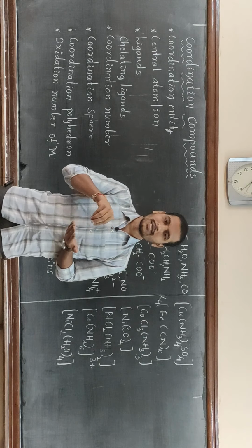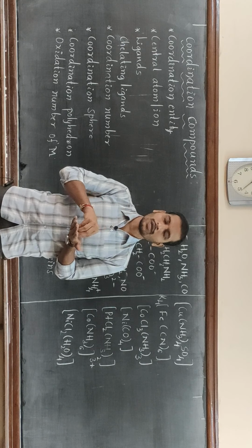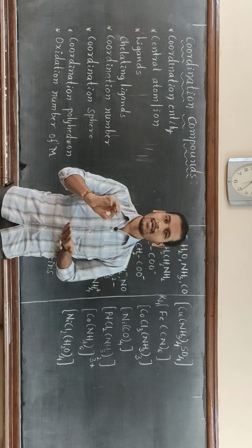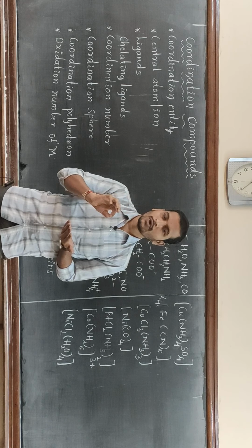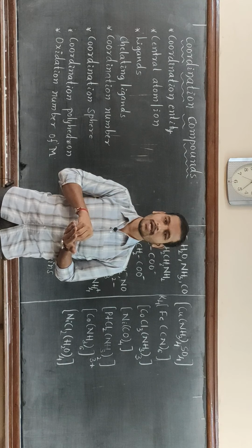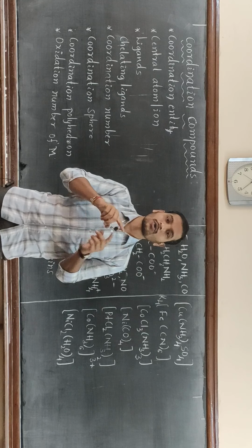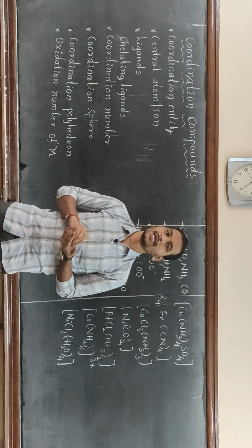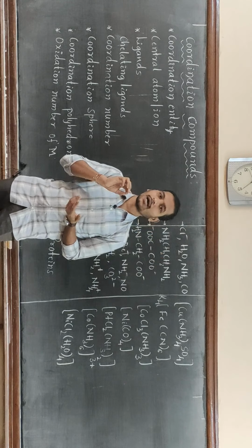Okay, here central metal atom or ion can be defined as the metal atom or ion which is bound by a number of molecules or ions in a coordination compound. That itself is called the central metal atom or ion.